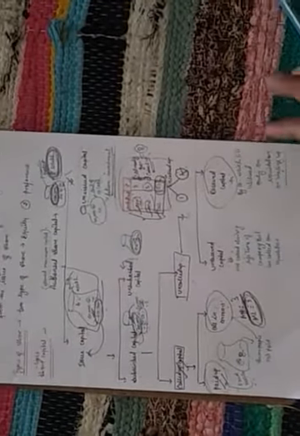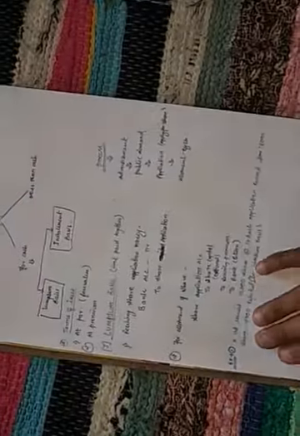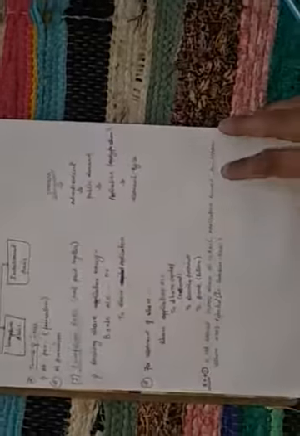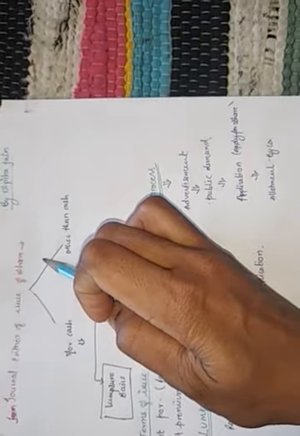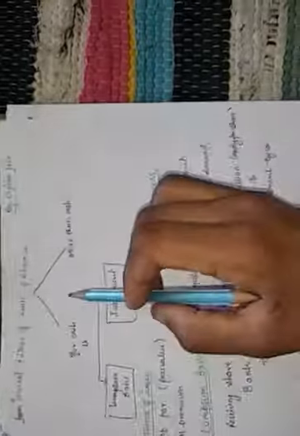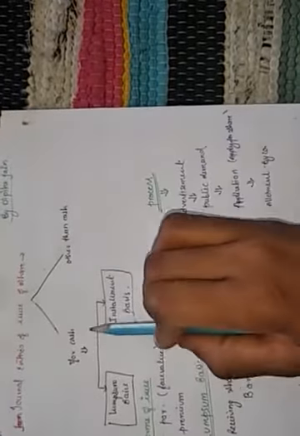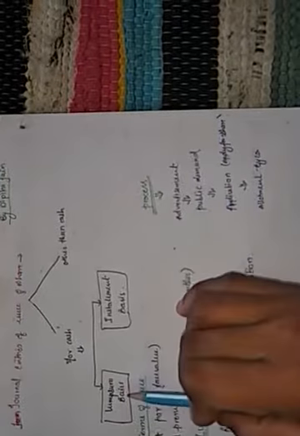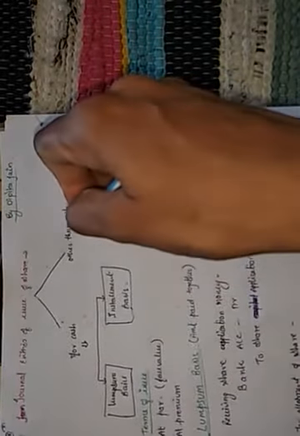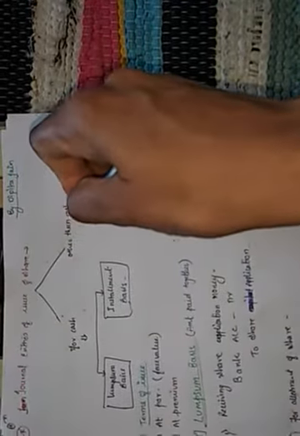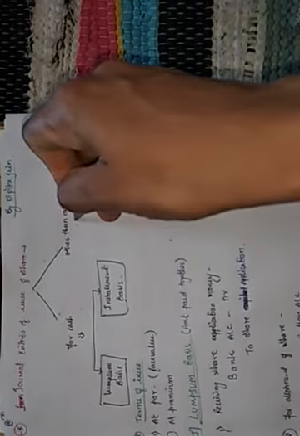Now come to the next, the journal entry part. This is your numerical portion for this chapter. Now come next: journal entries for the issue of shares. It means shares can be issued in two ways: for cash and other than cash. For cash, there are also two bases, lump sum basis and installment basis. Other than cash means we are not paying cash. We are getting the share, but I am not paying any cash; we will pay some other thing.